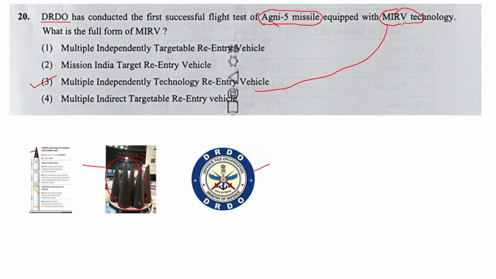That is MIRV technology, and it is present in Agni 5. This question has come from India's defense and development of missiles and new technology. This part is important for CUET General Test Paper 3.